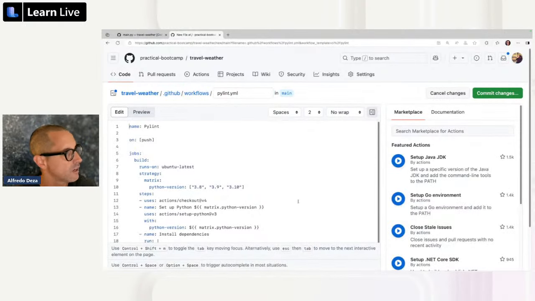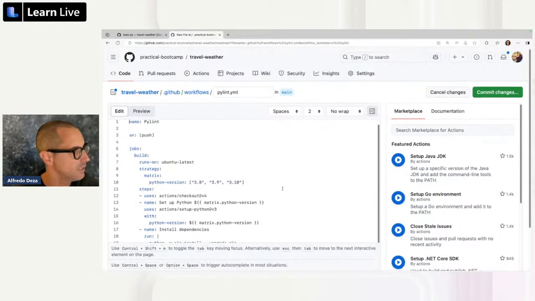So I'm going to click on configure. And so far, I haven't done anything other than search for something and apply it. And now this thing is here. I told you before, this is kind of like a recipe. Well, it's based on YAML. YAML is a markup language, and it allows us to describe and configure certain things, and that's how GitHub Actions does its thing.